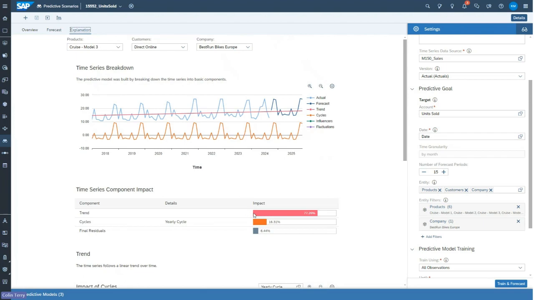In this case, most of it came down from trending of data, but there were some seasonal cycles, in this case, a yearly cycle that also made an effect. And that's how the model was built up. So having saved those, let's have a look at what the figures look like.